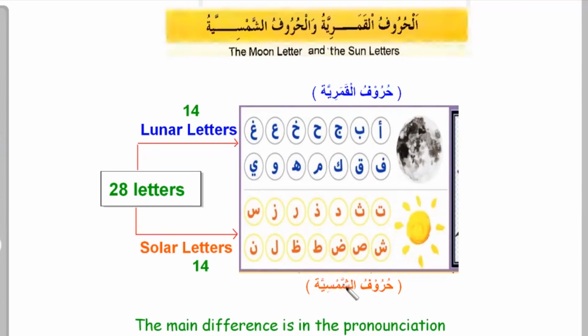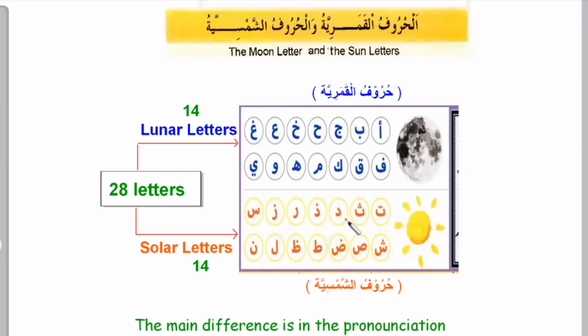I don't know whether you have observed a difference in the pronunciation of the lam in both cases. Let me pronounce them again. Al-Qamariyatun, and then here, Ash-Shamsiyatun. Yes, there's a very big difference, and the difference is in the lam. In the first one, the lam is clear. Al-Qamariyatun. Have you seen that? The lam is out.